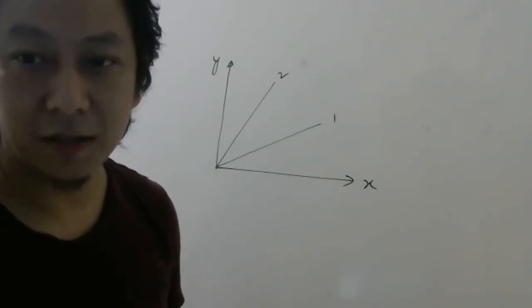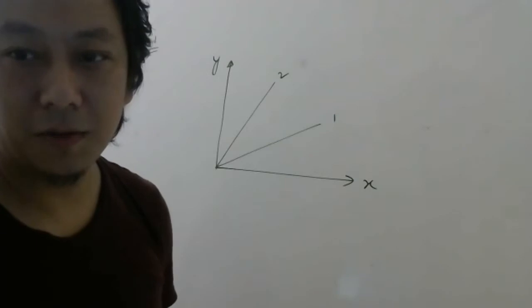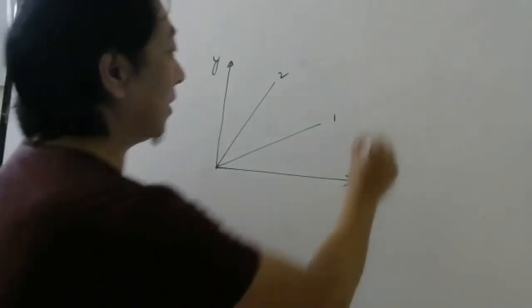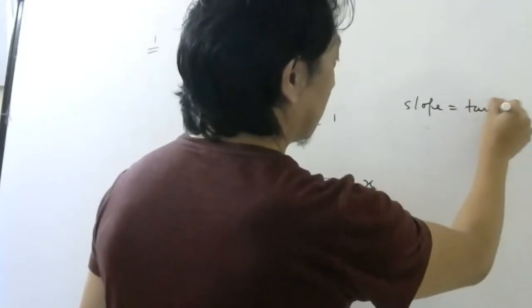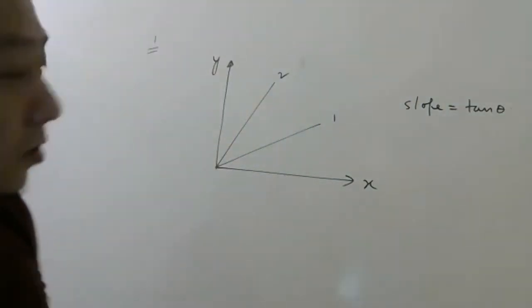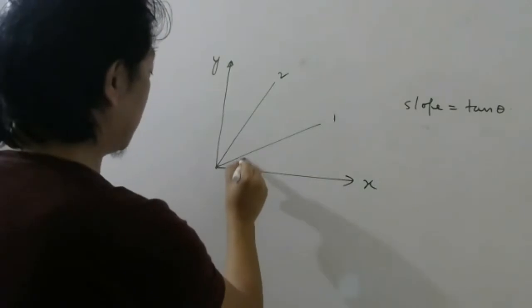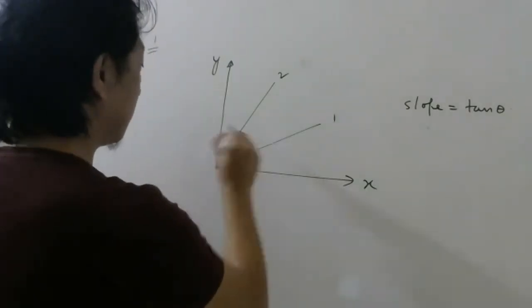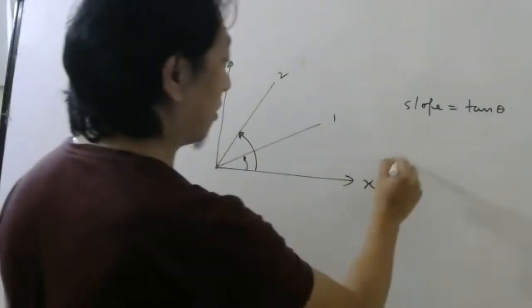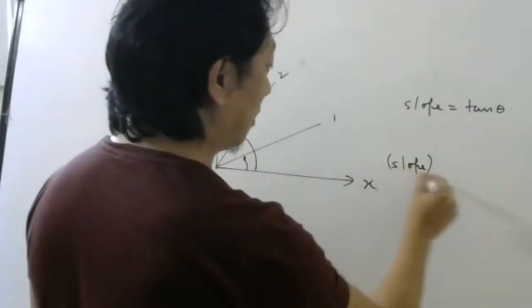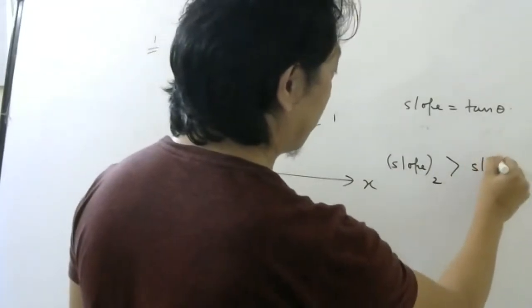Both, huh? How come answers like 1, 2 are coming? Slope means tan theta, right? Yes or no? And you have to see which theta is more. So this theta is more. Therefore the slope of 2 will be more. So the slope of 2 will be greater than the slope of 1.